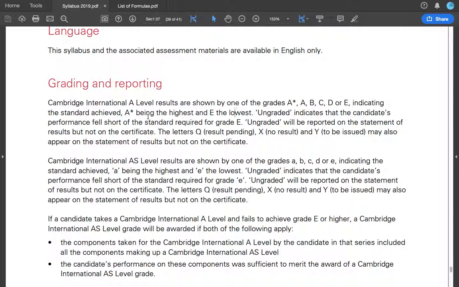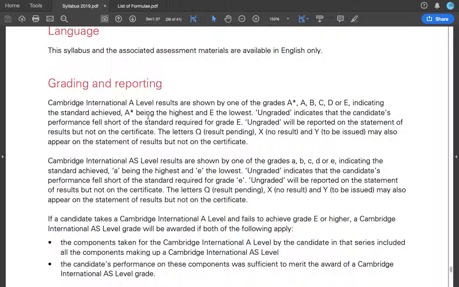Basically means that if you have U on your question paper, means that you didn't pass at all. Means you didn't even meet the requirement for the E. The results Q means that the result is pending, means they haven't marked your paper yet. X, which means no result.